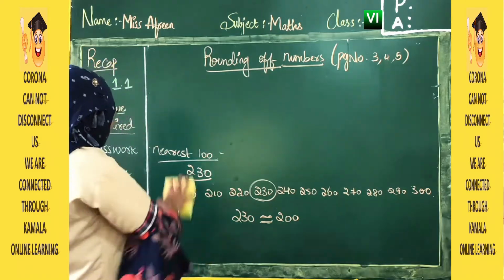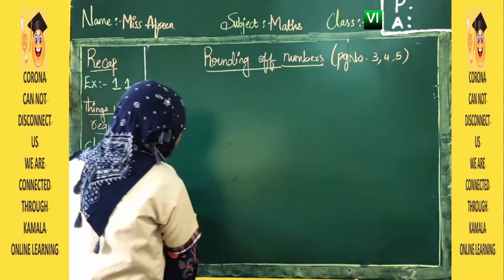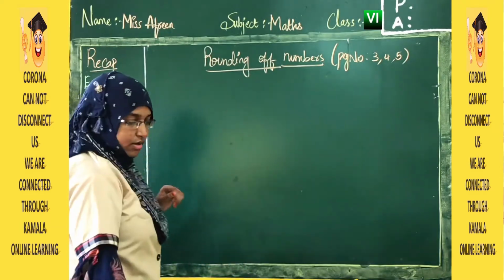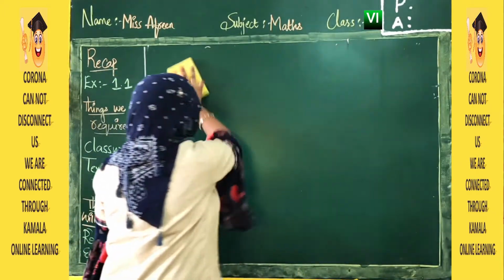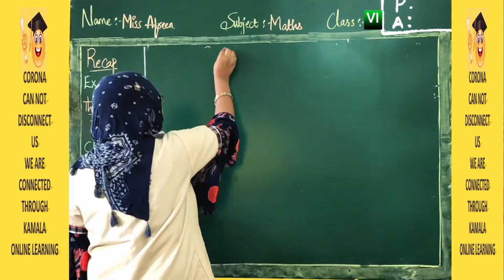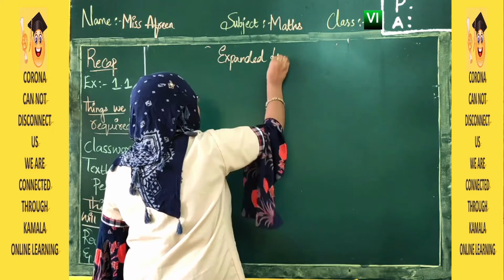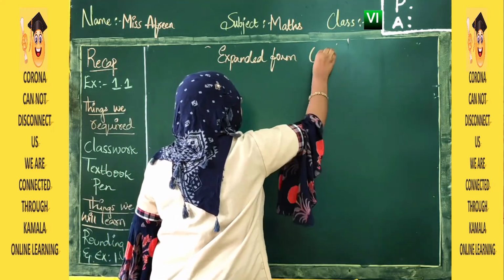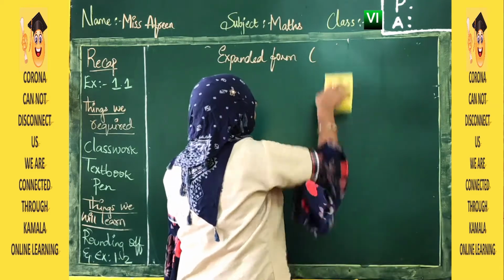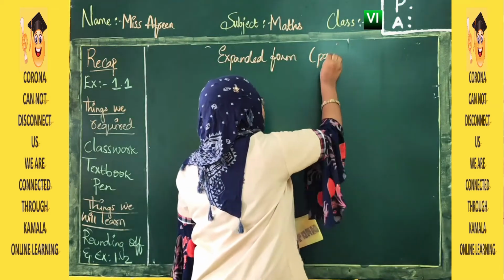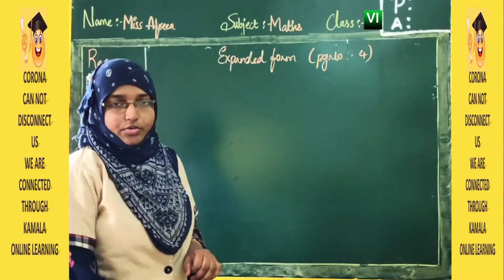This is how we are going to follow for rounding off to 10, 100 and 1000. Now let us move to our next topic, that is expanded form. This page number is 4. I request everyone to open page 4.